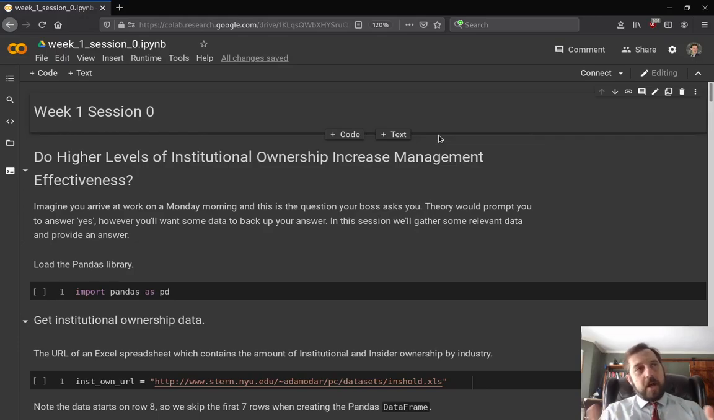Now, this is a common question that I would get from my boss when I worked as a financial analyst. Similar questions could be in the form of: does the delinquency rate on loans increase if the credit score goes down? So working as a financial analyst, you get a lot of questions like this.